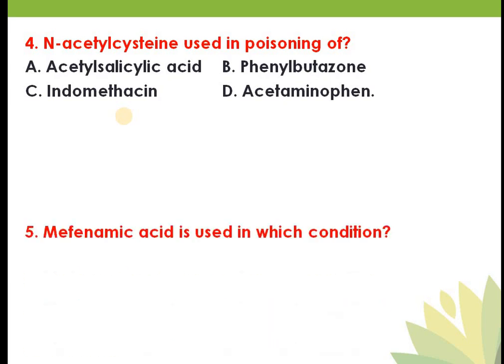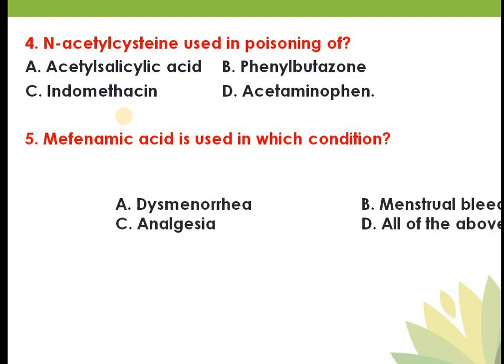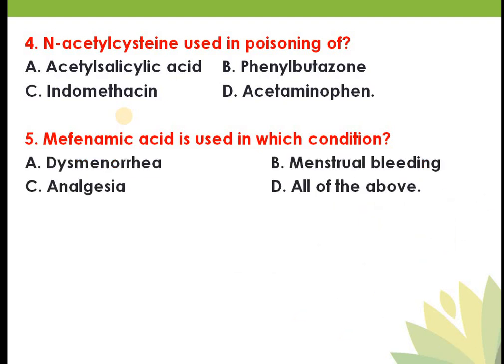Next question is question number 5, that is mefenamic acid is used in which condition? And your options are dysmenorrhea, menstrual bleeding, analgesia and all of the above. So in this case also your answer is all of the above, option D. Okay, so mefenamic acid is used in the condition of all of the above. Okay, so what is mefenamic acid?